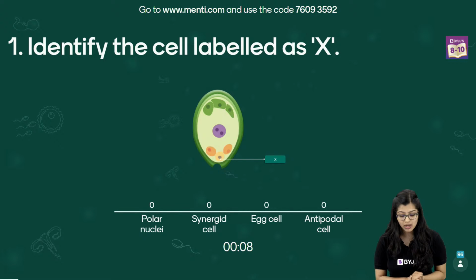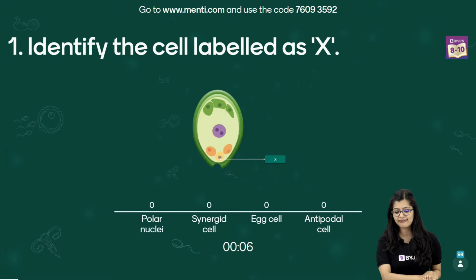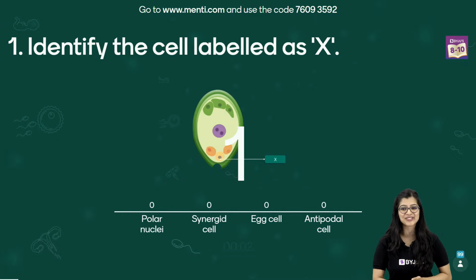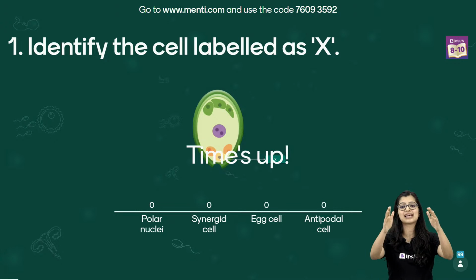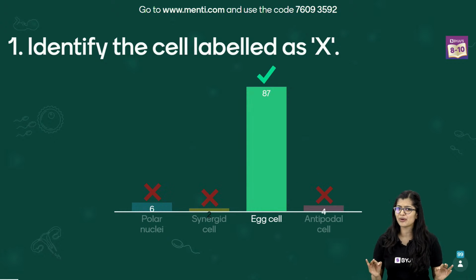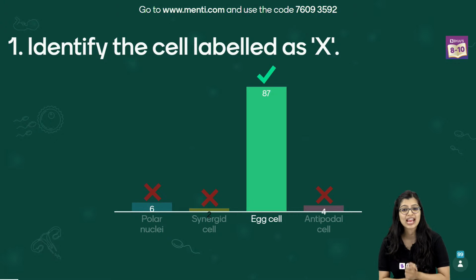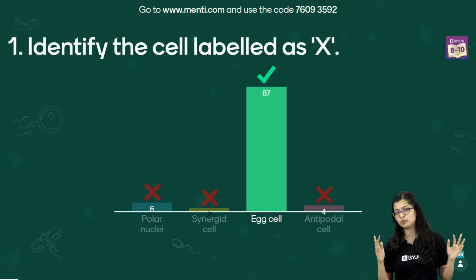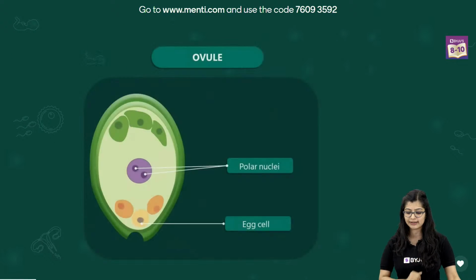10 seconds left on the clock, right? 8, 7, 6. I can also see answers are coming in the chat box. Very good, guys. And time's up. Wonderful. 87 of you have got this right. Really very proud of all of you, where most of you have got the answer to this. Some of you have gotten confused with polar nuclei and antipodal cell. Not a problem. Let's quickly recall this.